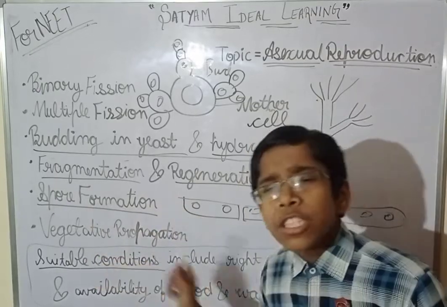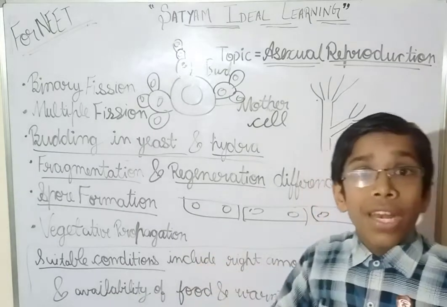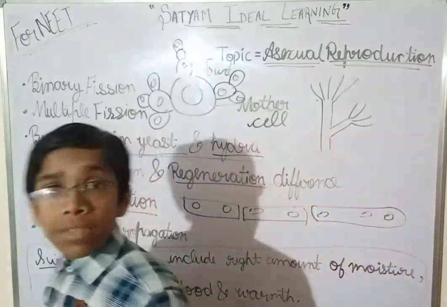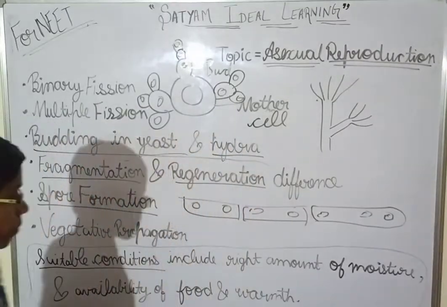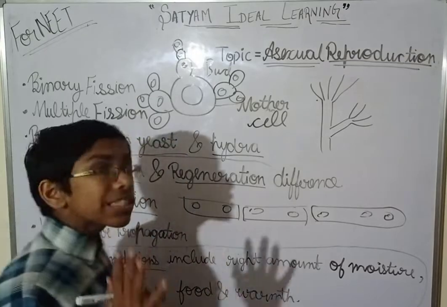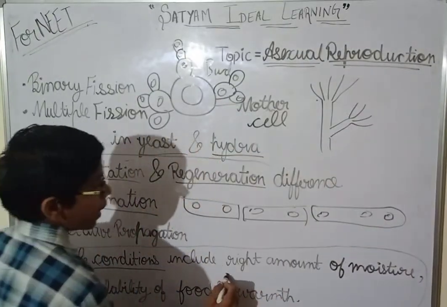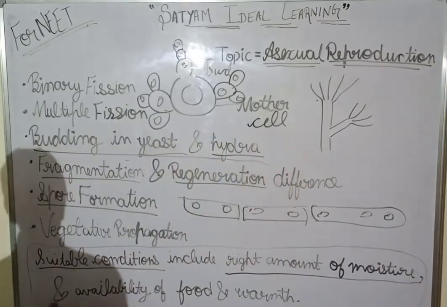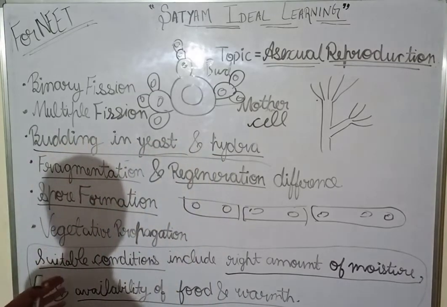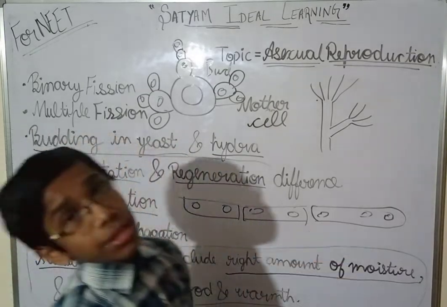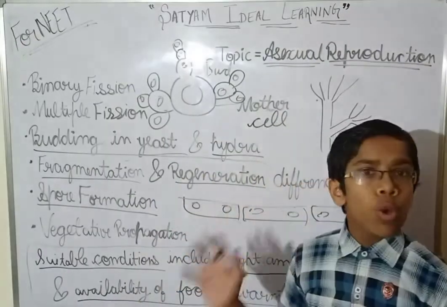Okay, so what are the suitable conditions? Suitable conditions include availability of food and warmth. It also includes the moisture content, whether the right amount of moisture is there or not. I have written also right amount of moisture and availability of food and warmth. So suitable conditions include right amount of moisture, availability of food and warmth that a spore needs.